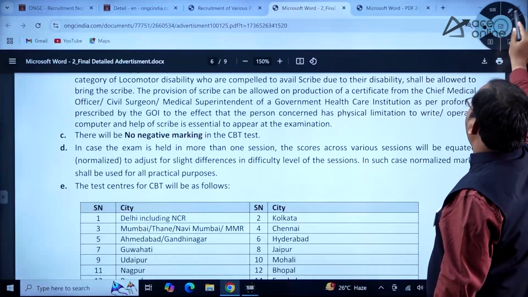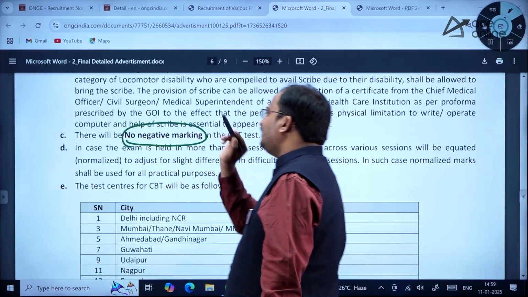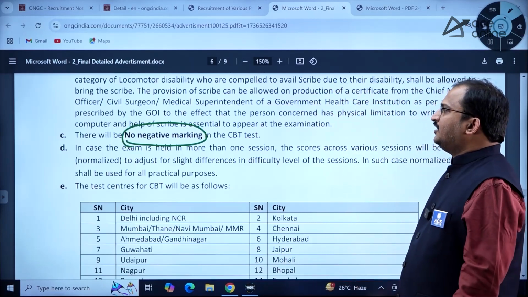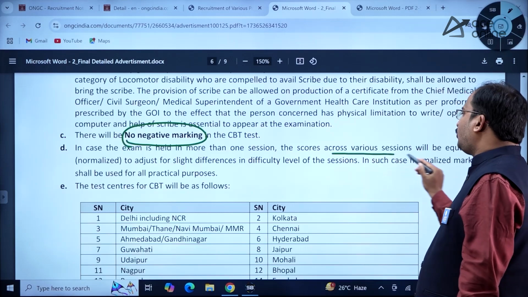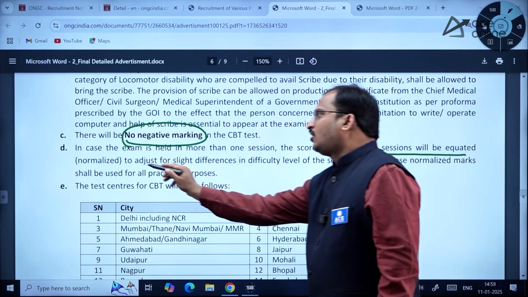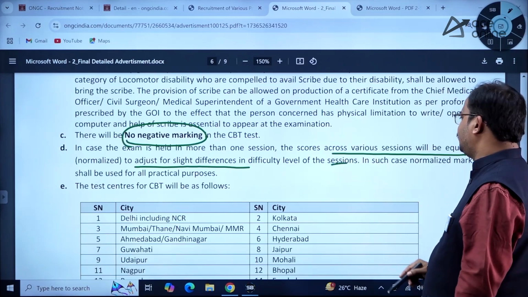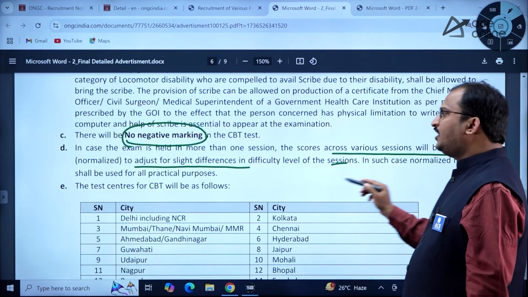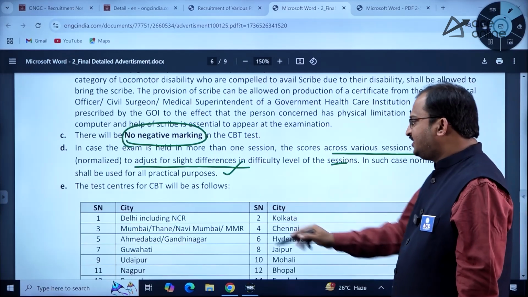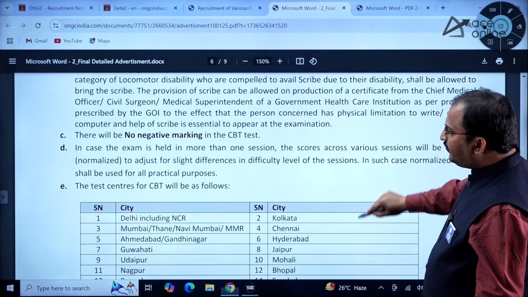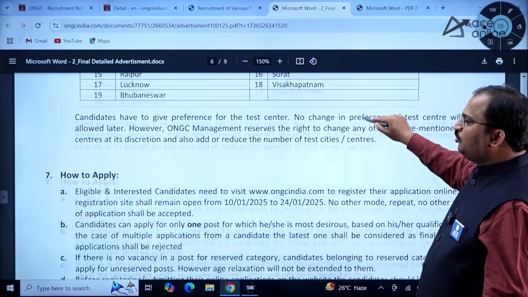A very important thing which was mentioned is that there will be no negative marking in this CBT. In case the exam is held in more than one session, the scores across various sessions will be equated or normalized to adjust for slight differences in the difficulty level of the sessions. In such a case, normalized marks shall be used for all practical purposes. The test center related information is also given, dear students, so kindly go through these test centers here. Then, how to apply?